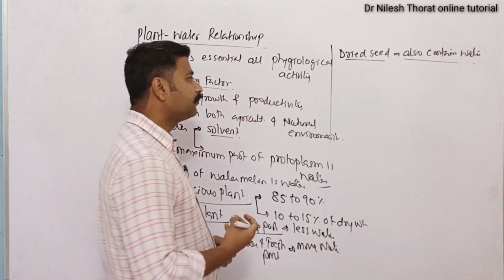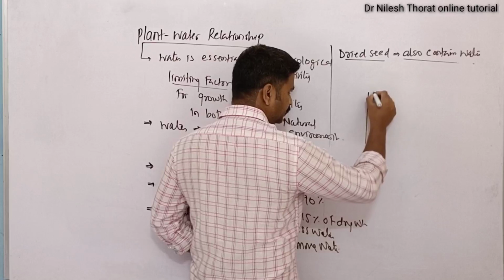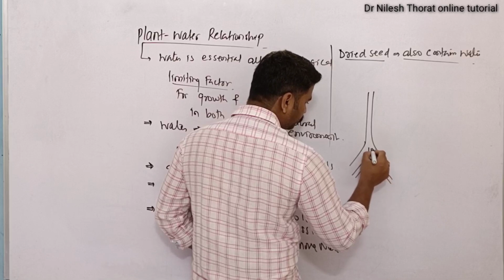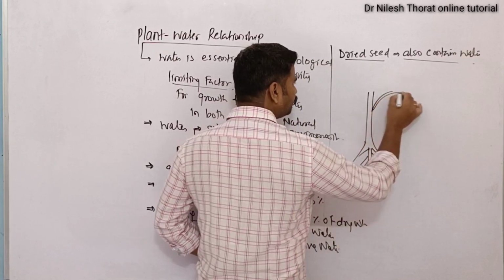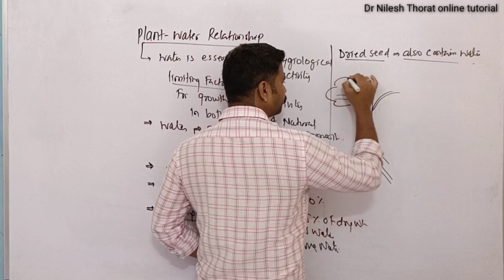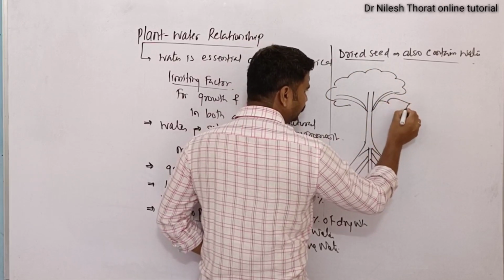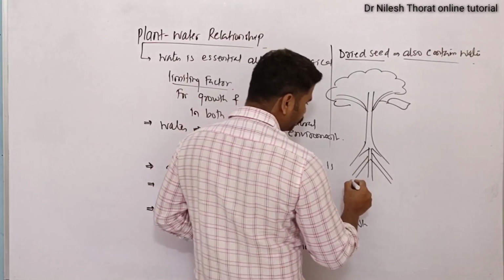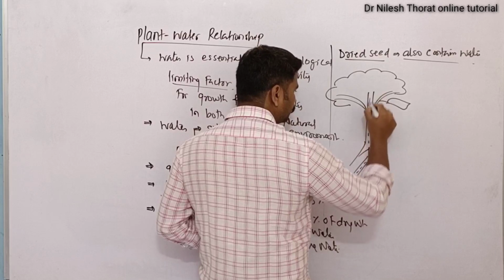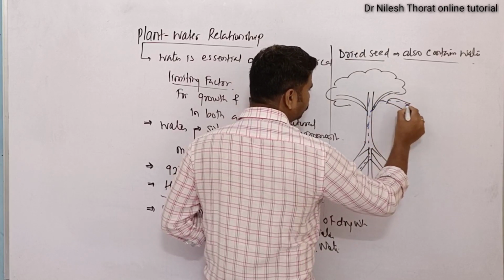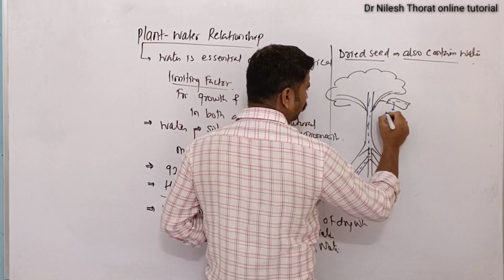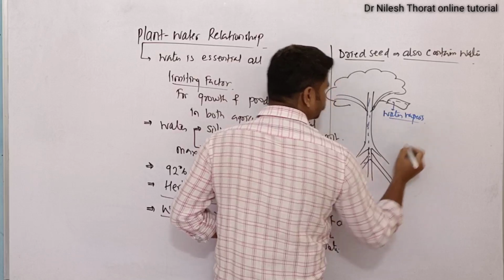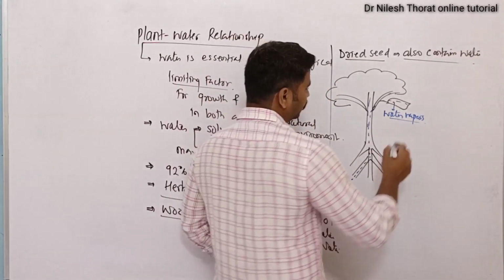The water which the plant has absorbed, suppose this is a plant, and it will continuously keep on absorbing the water, but most of its water will get lost due to the process of transpiration. So whatever water the plant has absorbed will go from the root to the stem, and from stem to the branches, and from the branches to the leaf, and from leaf it comes out in the form of water vapor. This process is called transpiration.